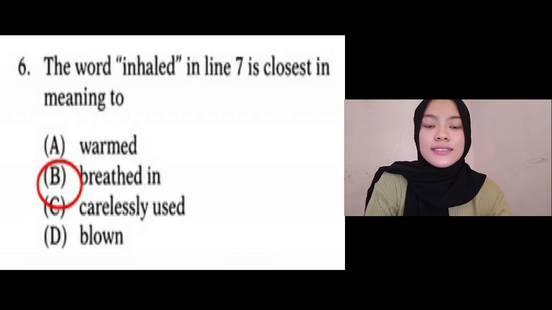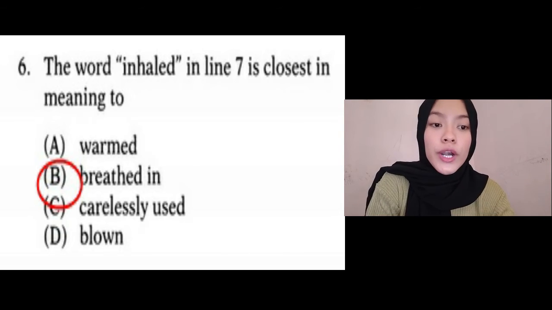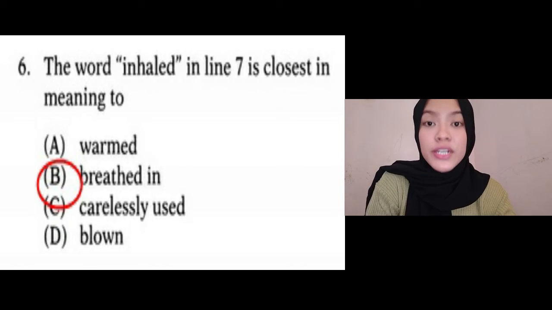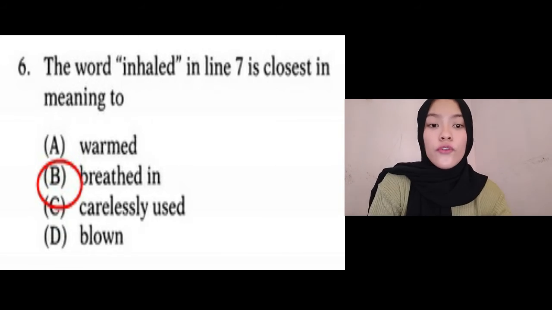Choices A, C, and D are not correct because warm means somewhat hotter than temperate, carelessly used means without taking or showing enough care and attention in using, and blown means burned out as a result of overloading. So that's all for my turn and my explanation. Thank you so much. The next number will be explained by Mahmud.